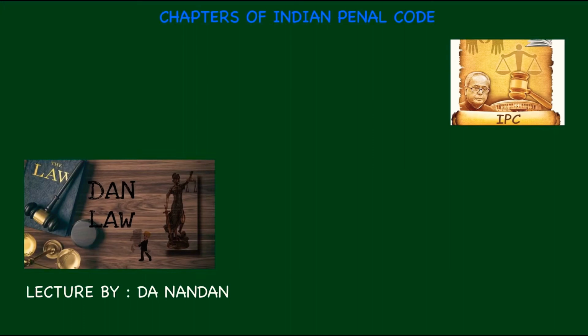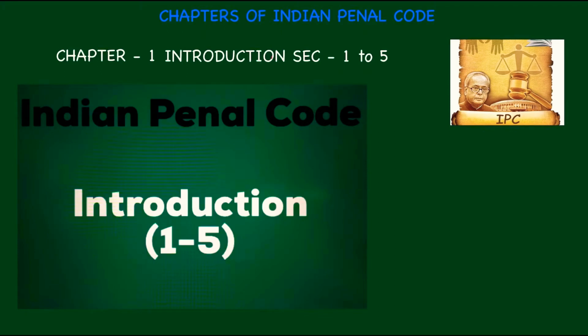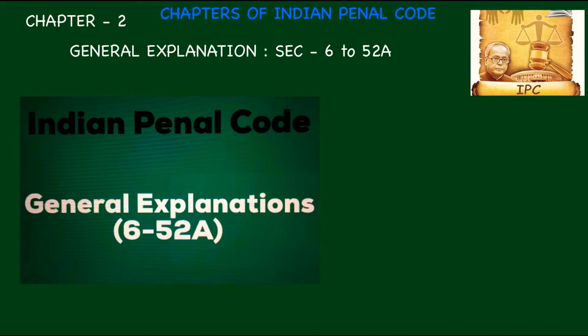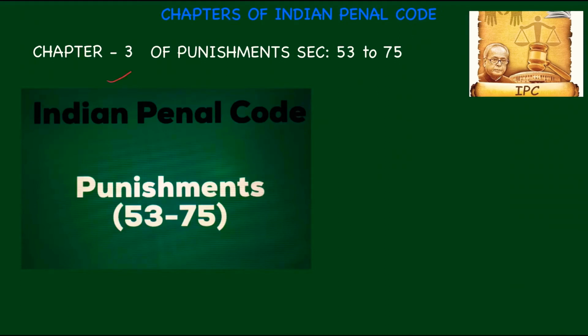In today's lecture series, we are going to study the chapters of IPC. As we know, there are 23 chapters in IPC. Chapter 1 is Introduction, section 1 to 5. Remember, chapter 1 contains the introduction between section 1 to 5. Chapter 2, between section 6 to 52A, is General Explanations. Chapter 3, Of Punishments, is between section 53 to 75.